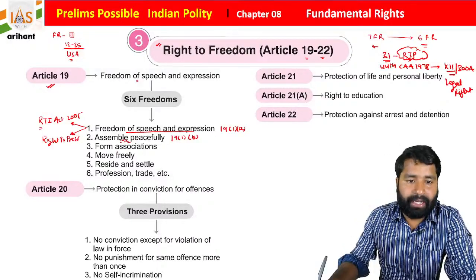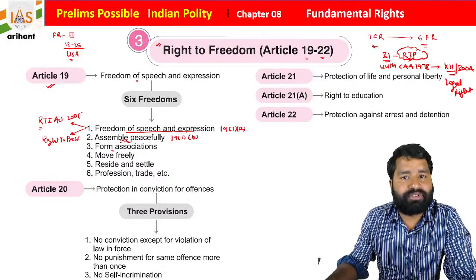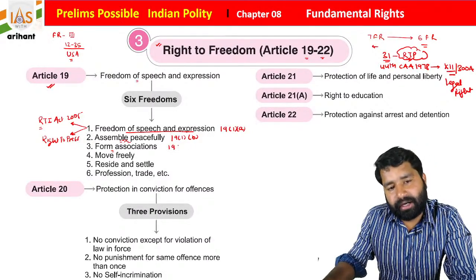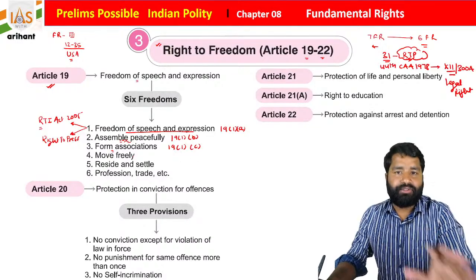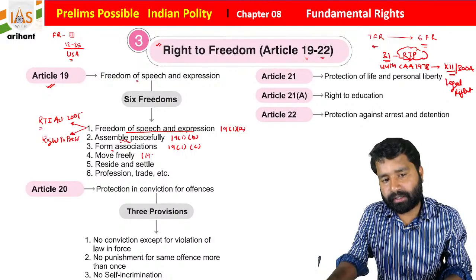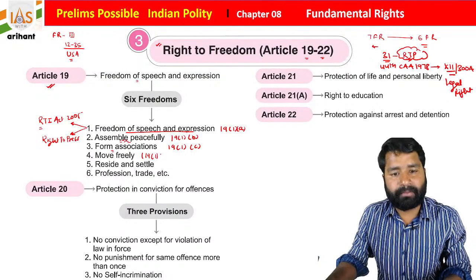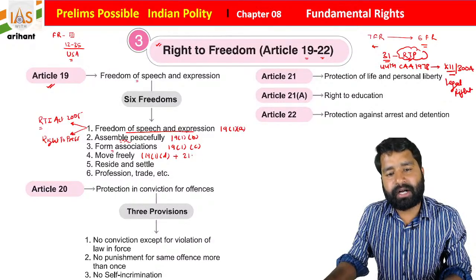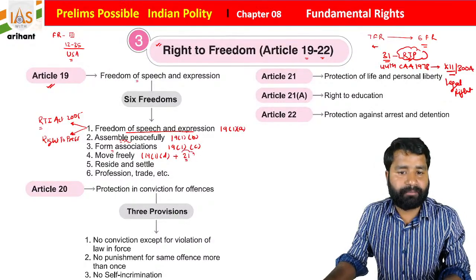Okay, and there is a freedom to form associations, cooperative societies. It is mentioned under Article 19 clause 1 subclause C, students. And then you can move freely throughout the territory of India, and it is included under 19 clause 1 subclause D, students. And in the same format, students, Article 21 is also here.